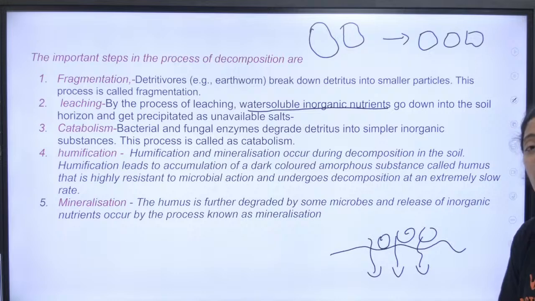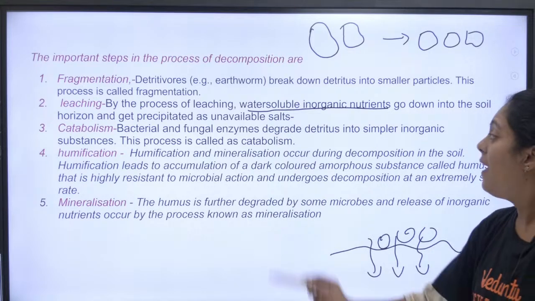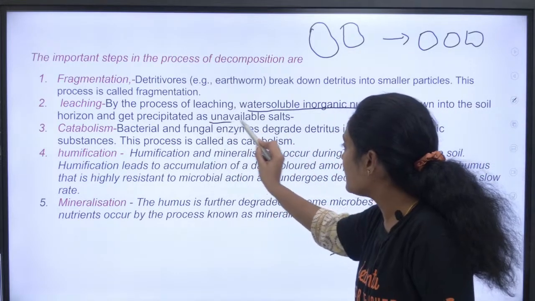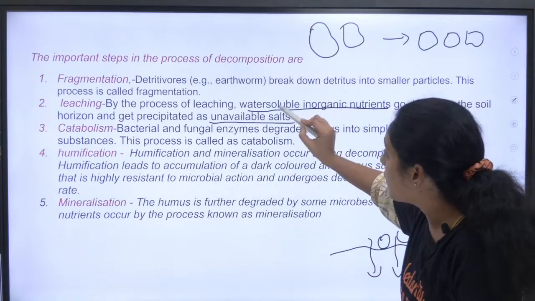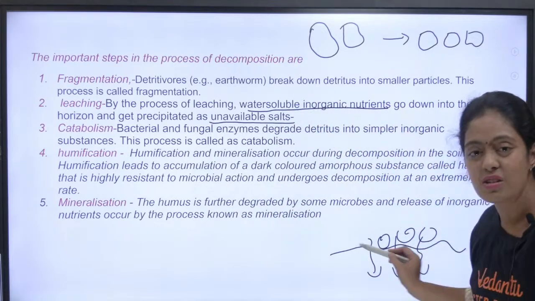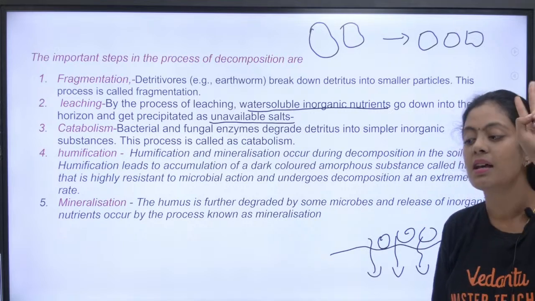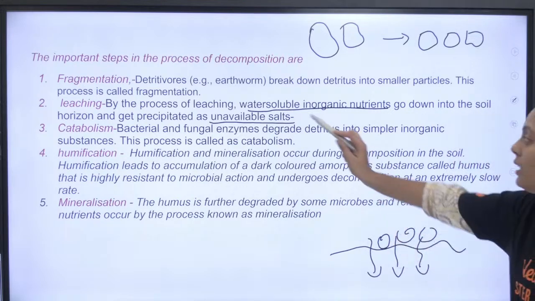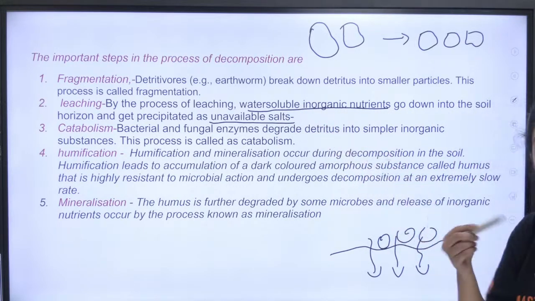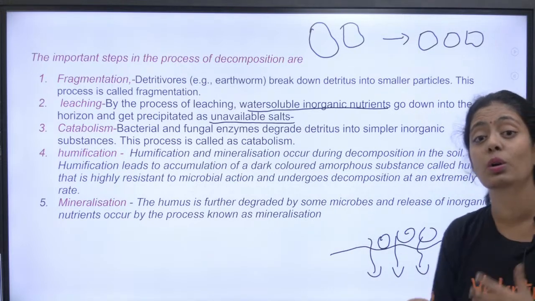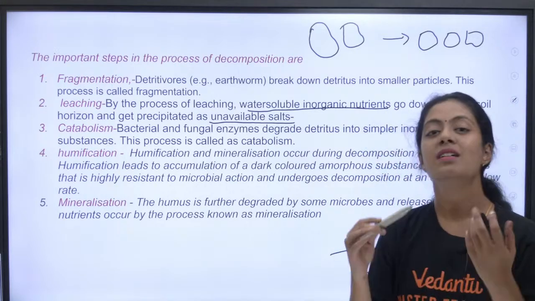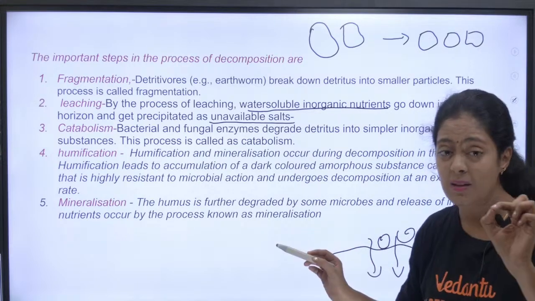That is what we call leaching, and they get precipitated as unavailable salt. These two keywords, unavailable salt and water soluble inorganic nutrients, you should remember. You can give these in your exam as fill in the blanks. This improves the fertility of my soil. Leaching is very, very important.